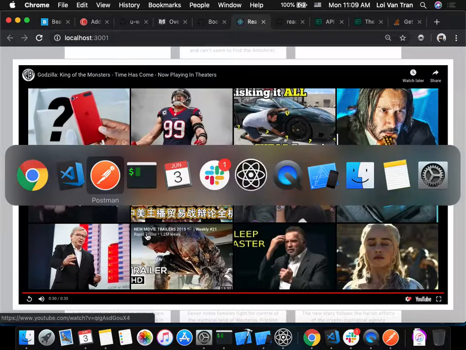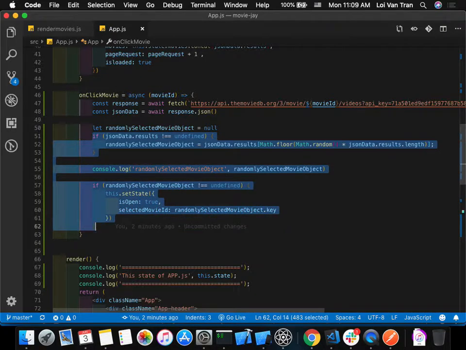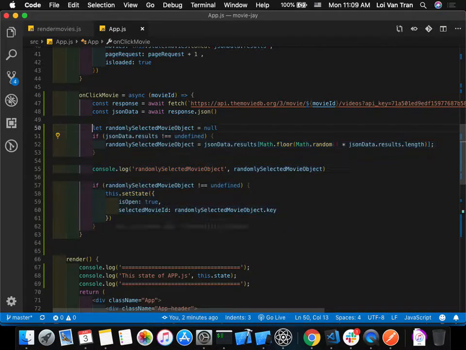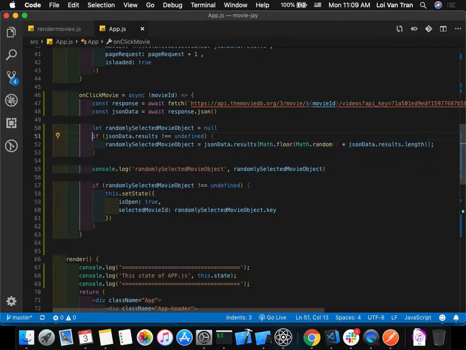So like I said, there's a bunch of different ways we do this, right? This is where we talk to our API team. On line 51 through 62, all the code other than line 58 through 61 is validating the data. Because we don't want to pop up a movie trailer if there is no movie trailer. We don't want that when the user clicks it, it pops up and says, oh, we couldn't find the movie. I'm sure you guys have seen a website like that before, where you click on something and it says, oh, I couldn't find data. We should try not to do that. Obviously, that's going to happen every now and then. That's going to be a part of our lives, but we should try to prevent that as much as we can.